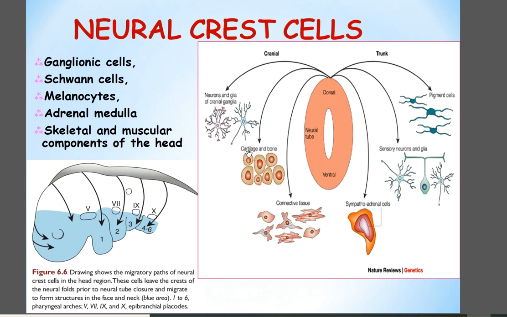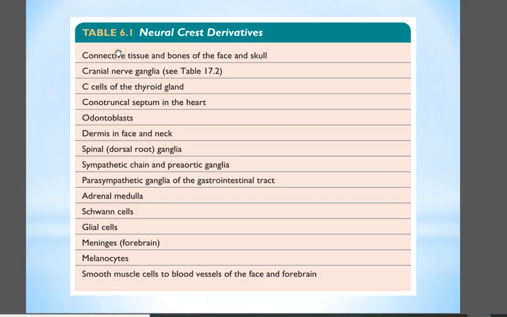Here is how neural crest cells differentiate into these cells in our body: melanocytes, adrenal medulla of the adrenal gland, and skeletal and muscular components of the head. This table shows the neural crest derivatives. You can read the details.